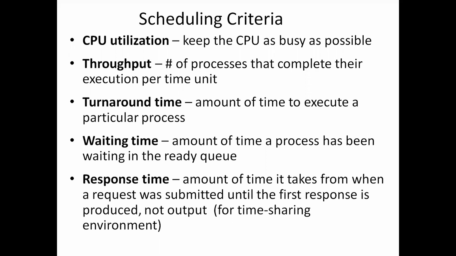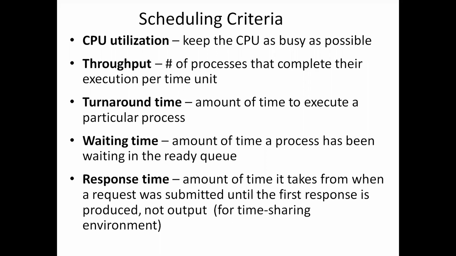CPU utilization can range from 0 to 100%. The CPU must be kept as busy as possible. In real time systems, it should range from 40% to 90%. CPU utilization of 40% is for a lightly loaded system, and 90% is for a heavily used system.